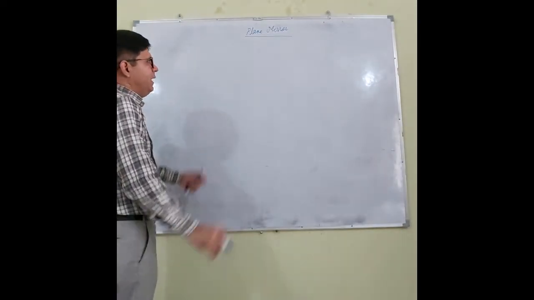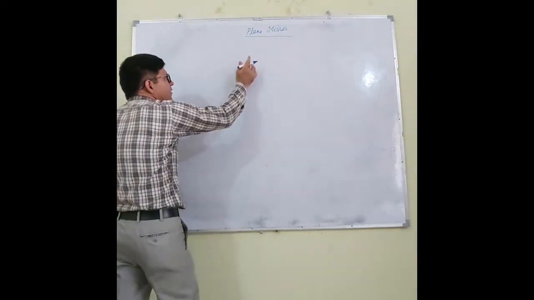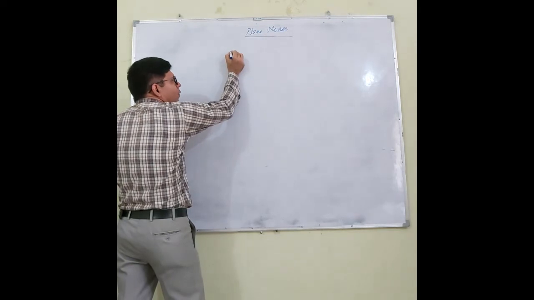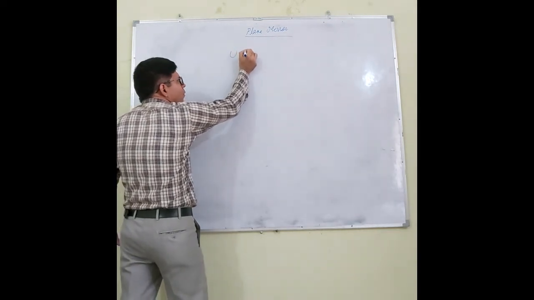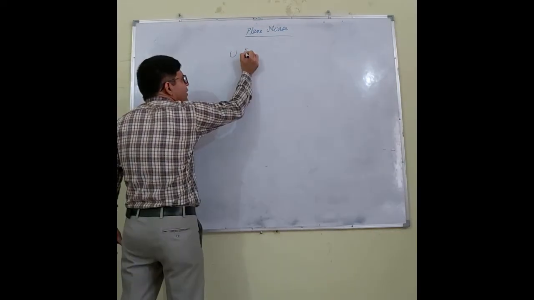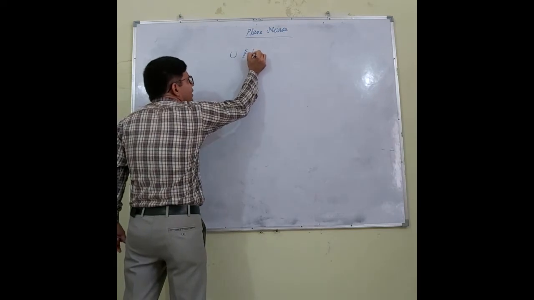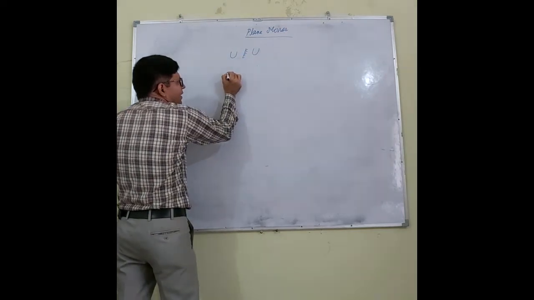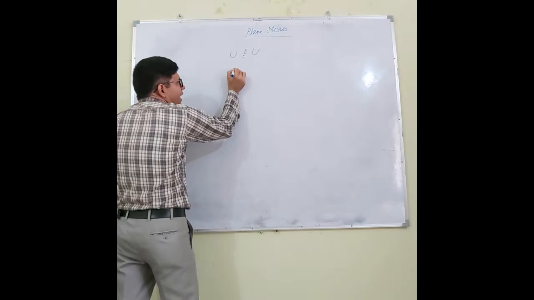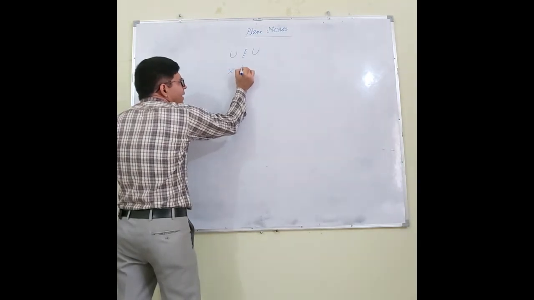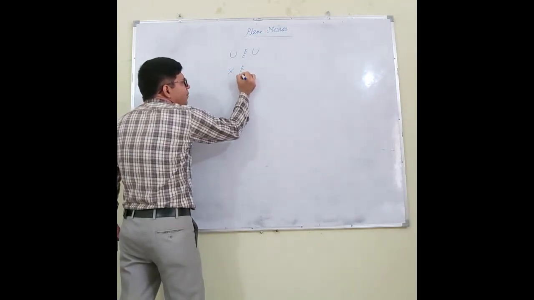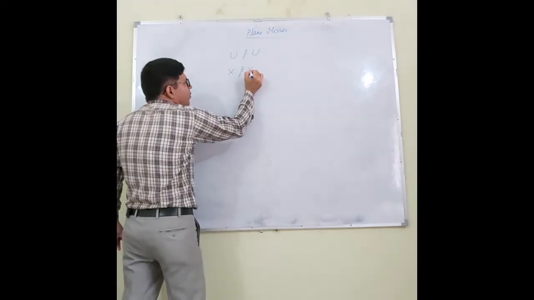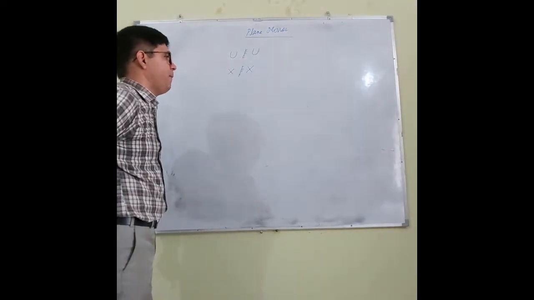Now let me tell you some more interesting examples. You write a letter U and find its image. It will be formed like this. You write a letter X and its image will be formed the same because it is symmetrical.